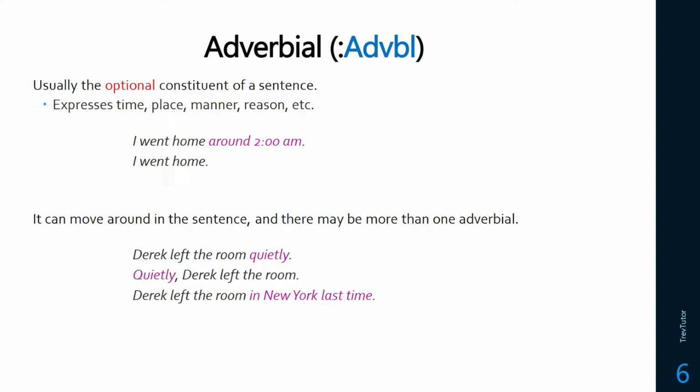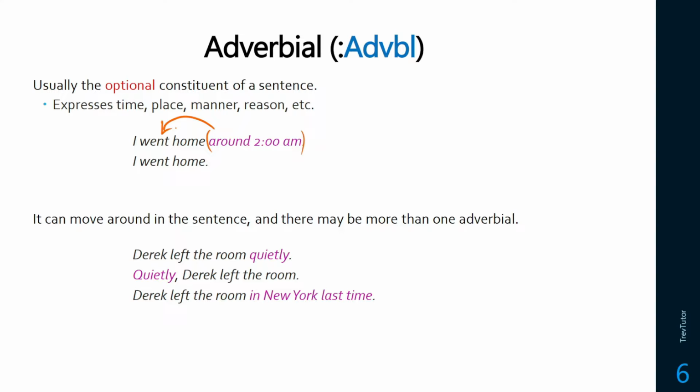So adverbials are considered the optional constituent. They express time, manner, place. So they'll modify the verb. So when you say, I went home around 2 a.m., it's modifying the verb went. So when the wenting happened, when the going happened. But with these adverbials, you can remove them, and the sentence is still grammatical. So around 2 a.m. is an adverbial. We can just say I went home.